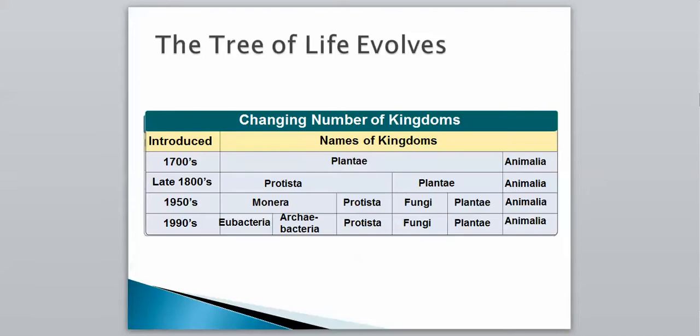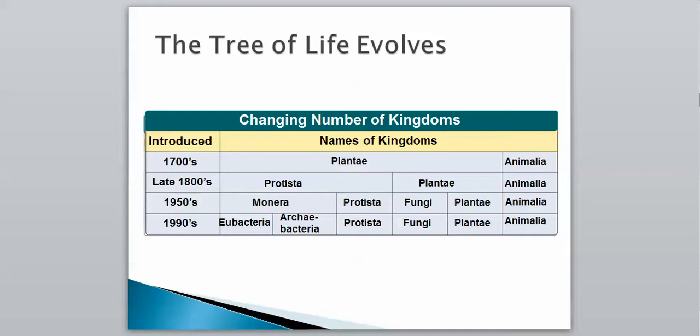Here is a breakdown of the time frame of when these changes occurred. In the 1700s, we only had Plantae and Animalia. In the late 1800s, we added Protista. Then in the 1950s, Monera, Protista, and fungi. As you can see, fungi used to be grouped with plants, and in the 1950s they finally got their own kingdom. And then in the 1990s, we are where we are today: Eubacteria, Archaeobacteria, Protista, fungi, Plantae, and Animalia.